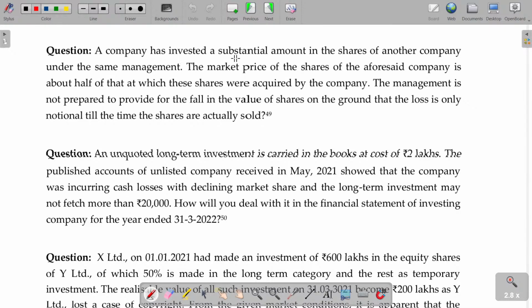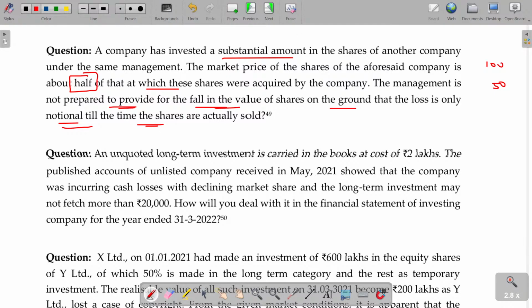A company has invested a substantial amount in the shares of another company under the same management. The market price of the shares of the aforesaid company is about half of that at which these shares were acquired by the company. They acquired for 100, today the market price is 50. The management is not prepared to provide for the fall in the value of the shares on the ground that the loss is only notional till the time the shares are actually sold. So the demand is, we need not undervalue this, we can continue to show in the books at 100 only.